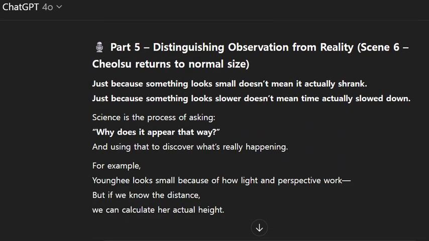Part 5, Distinguishing observation from reality. Scene 6 returns to normal size. Just because something looks small doesn't mean it actually shrank. Just because something looks slower doesn't mean time actually slowed down. Science is the process of asking, why does it appear that way? And using that to discover what's really happening. For example, Younghee looks small because of how light and perspective work. But if we know the distance, we can calculate her actual height.